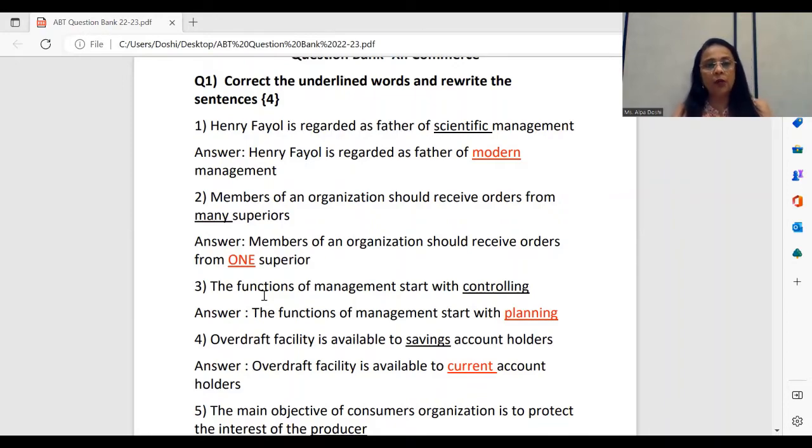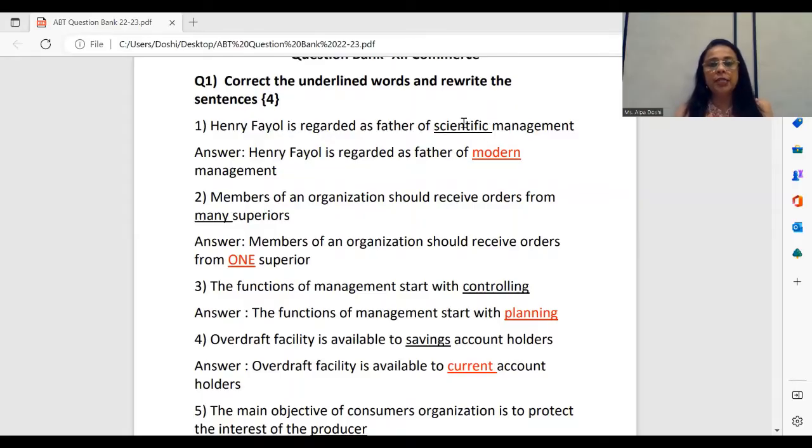The very first objective now, Henry Fayol is regarded as the father of scientific management. As we see here, the word scientific has been underlined. The word scientific is wrong. Obviously, when you have this particular word underlined, please note that definitely this is the wrong answer. What you have to do is, in the space provided, rewrite the entire sentence. Henry Fayol is regarded as, so everything else remains the same except only the underlined word.